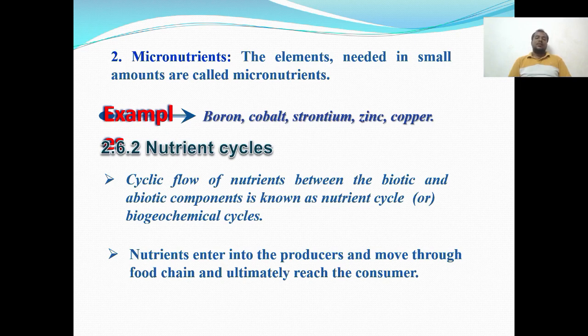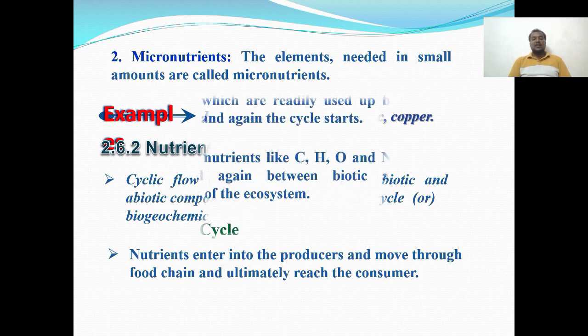So the nutrient cycle, the cyclic flow of nutrients between the biotic and abiotic components, is known as nutrient cycle or biogeochemical cycles. The nutrients enter into the producers and move through the food chain and ultimately reach the consumers.